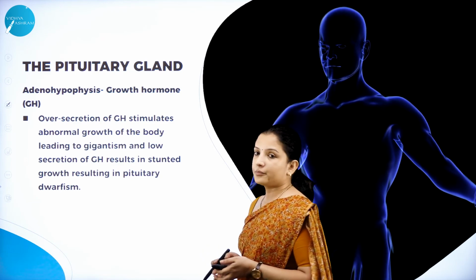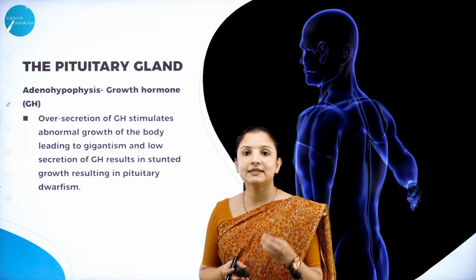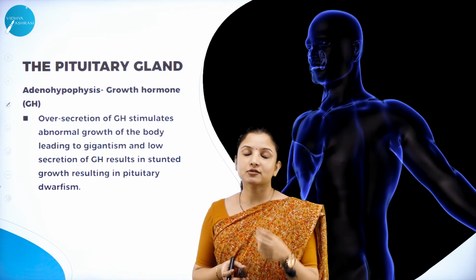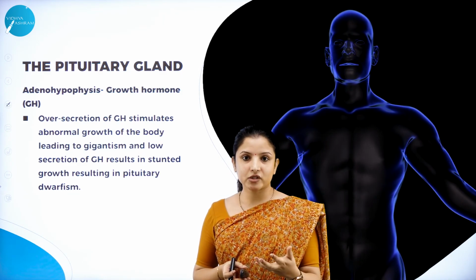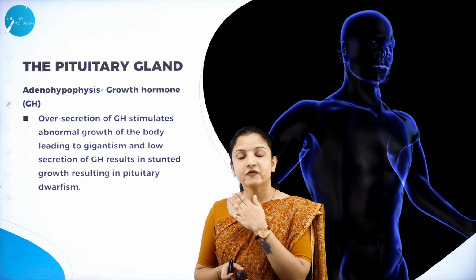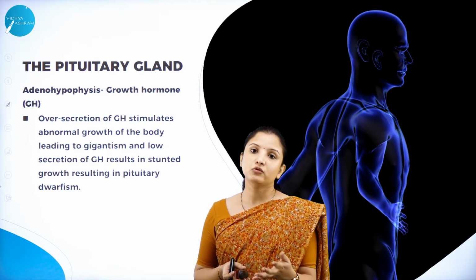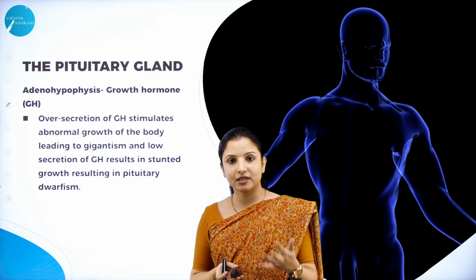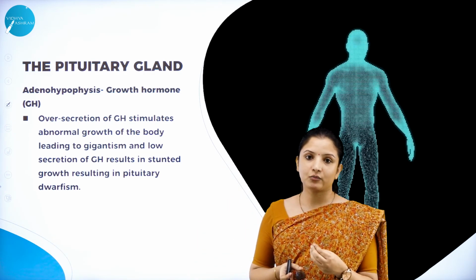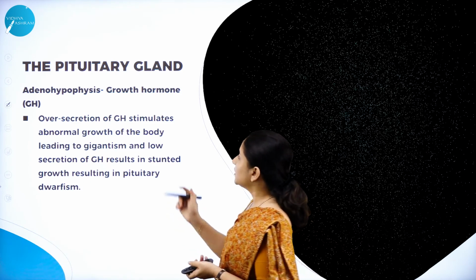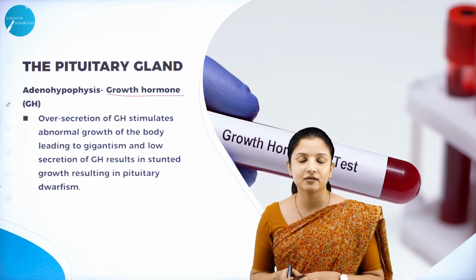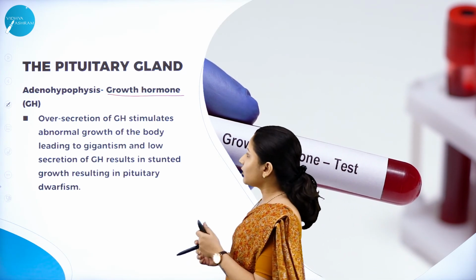Next, talking about the hormones released by the adenohypophysis. What is the adenohypophysis? It is also called the anterior pituitary gland. In the previous slide, we had studied the different hormones that are secreted by the adenohypophysis, right? Now, each of these hormones we shall study one by one. The first one is growth hormone.